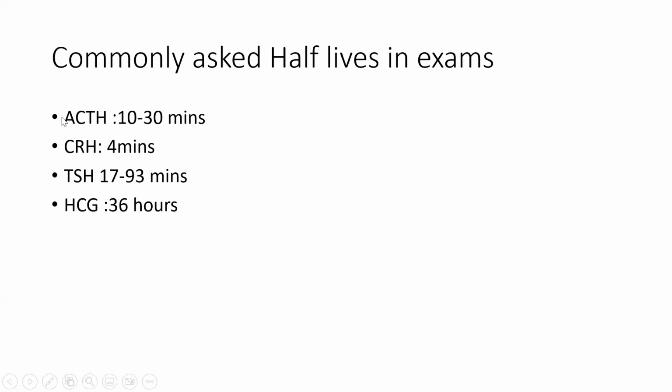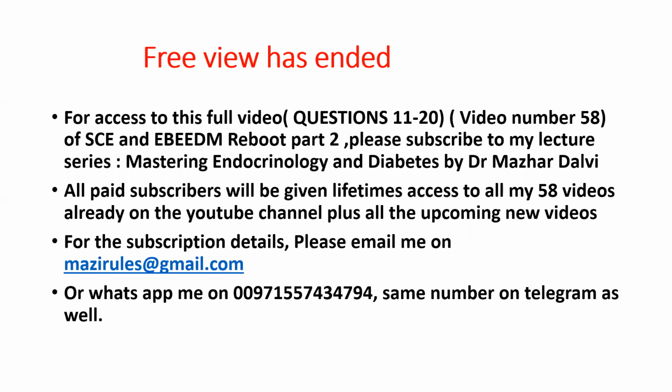Again, ACTH or adrenocorticotropin hormone, 10 to 30 minutes. CRH or corticotropin releasing hormone, 4 minutes. Thyroid stimulating hormone, 70 to 93 minutes. And the pregnancy hormone, HCG, 36 hours. So these were all the list of the half-lives which are commonly asked in the exams and have been asked in the previous 2 exams as well.